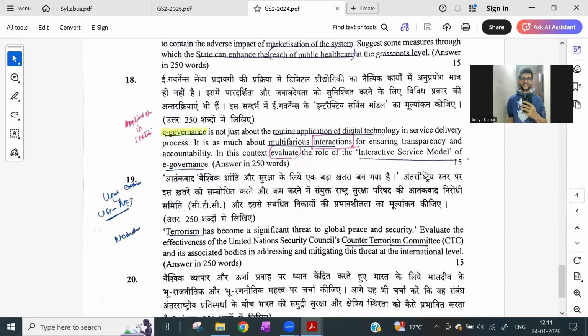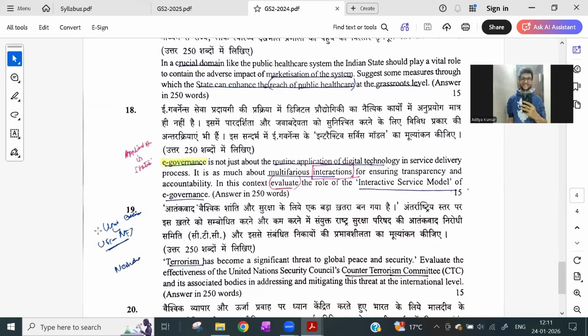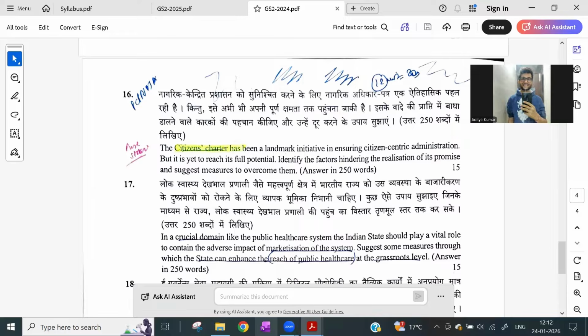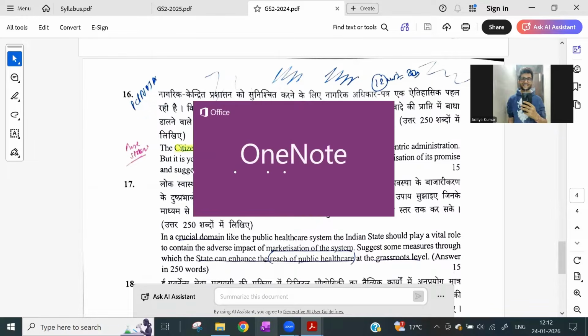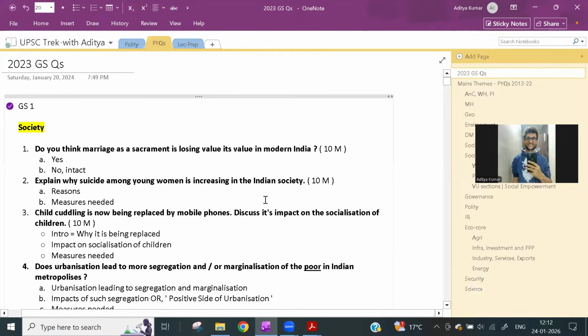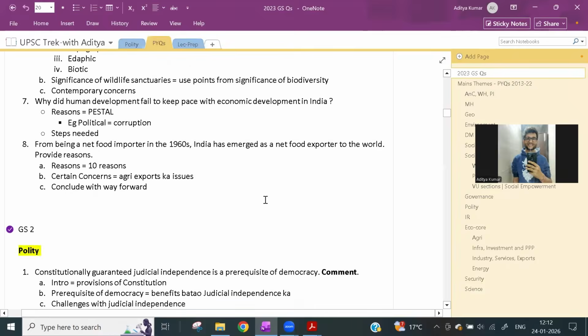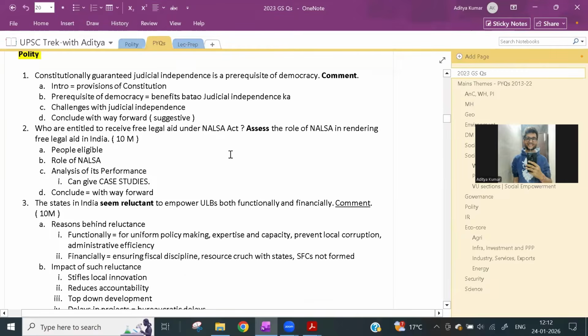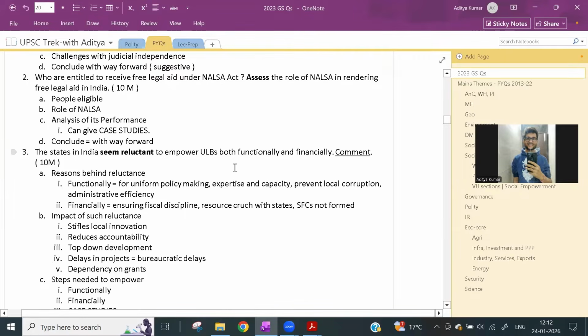Fine. So each and every time they do ask one question about federalism or center-state relations, the steps being taken, the challenges of federalism, and what are the trends in Indian federalism. Let me also show you the other previous year questions beyond 2025 and 2024. So this is the 2023 question paper, and this is what they've asked in federalism. I have sorted them as per the respective subjects.